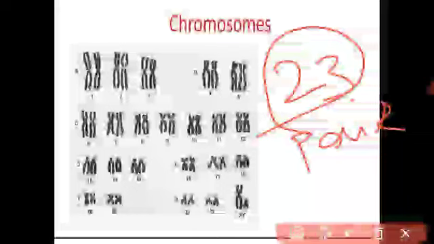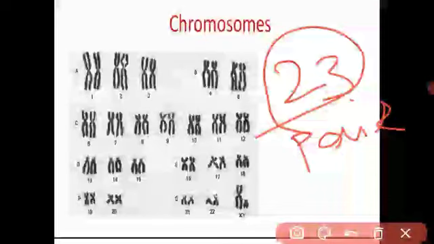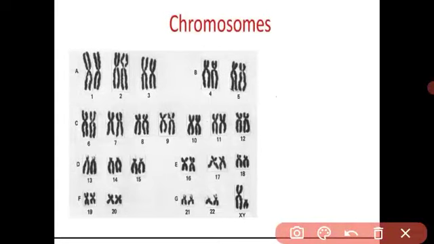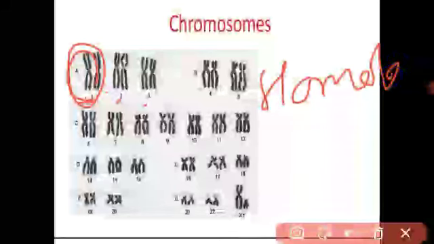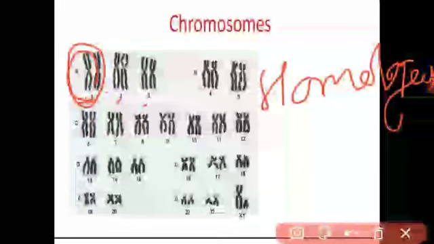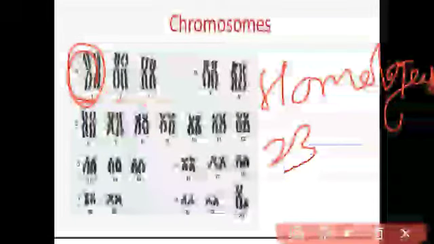Understood? There are homologous chromosomes. Homologous chromosomes means the pair of corresponding chromosomes have the same shape and size. It is called the homologous chromosome. See, first pair, second pair, third pair. Both chromosomes have the same shape and size. This similar pair of chromosomes is called homologous chromosomes. Got it? All the chromosomes are in pairs. There are 23 pairs of chromosomes.